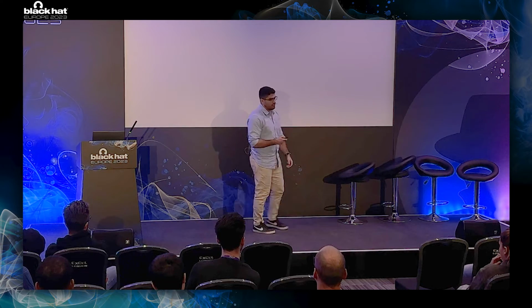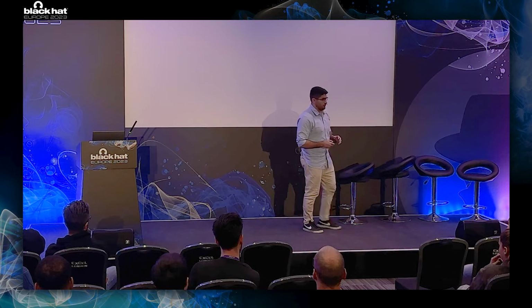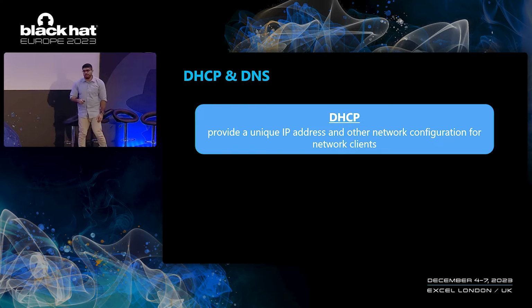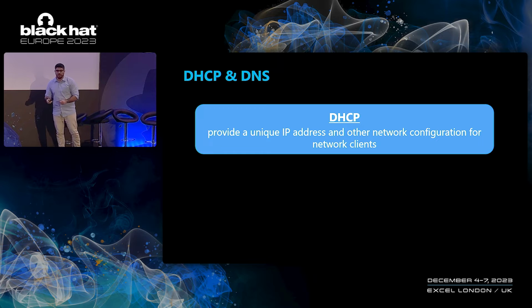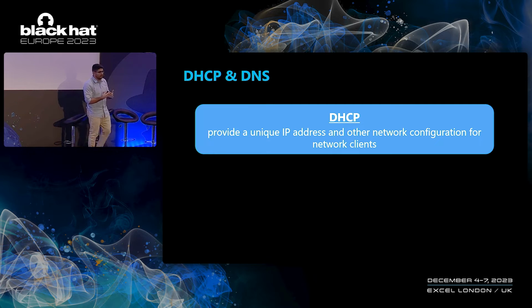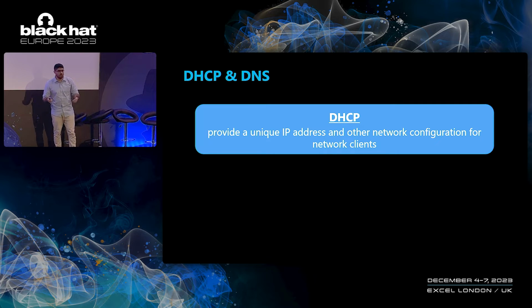And while looking at this feature, we came across an interesting DHCP feature. A quick recap. DHCP is a network protocol that enables network clients to join new networks and receive configuration. So let's say I'm a network client, I just joined a new network. I need to know certain things in order to be able to participate in the network. So first of all, and most importantly, I need to know what IP address I can be using, and it needs to be also unique to my machine. I need to know stuff like what is the address of the router, what is the address of the DNS server, and all sorts of other networking configuration.